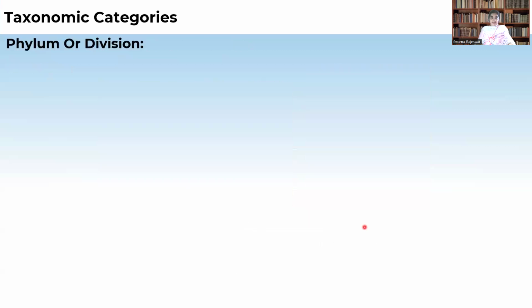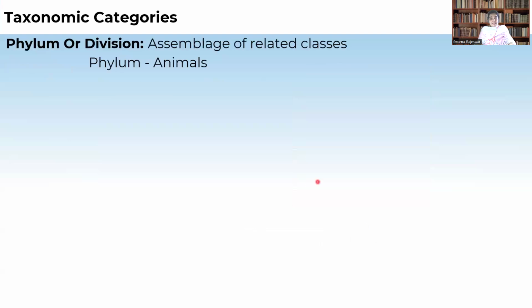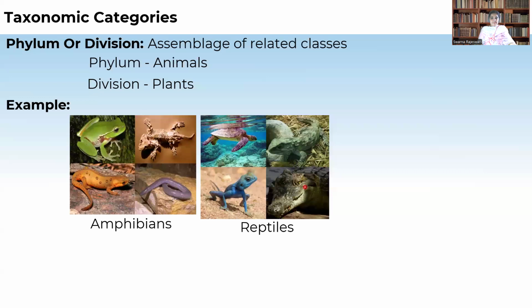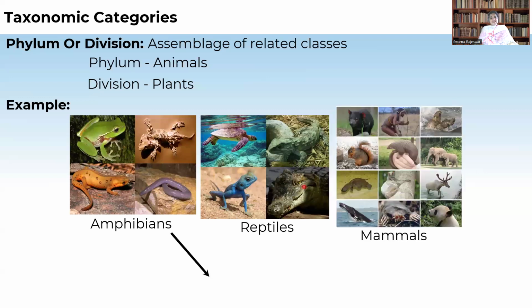When we see the phylum, that is a phylum or division, there is an assemblage of the classes, and the animals belonging to the classes with similar characteristics we keep in a phylum or division. For example, there is a phylum for animals, and division is for plants. In the case of animals, there are different phyla. That is, amphibians, reptilia, mammals are kept in different phyla based on the characters which they share. So all these are different phyla.